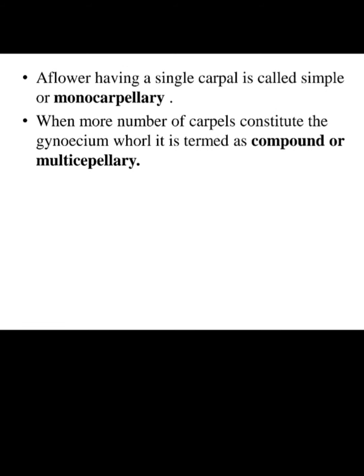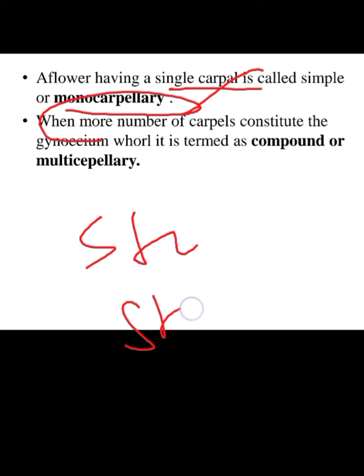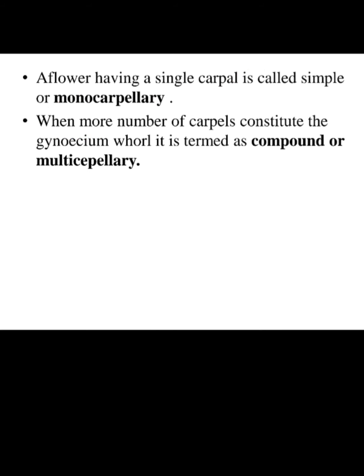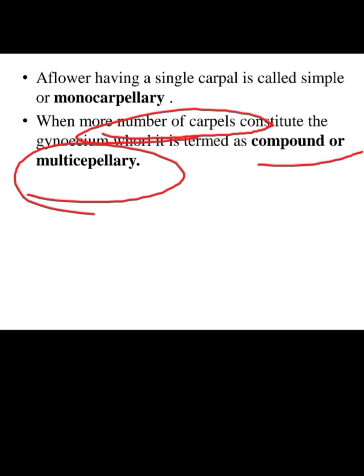A flower having a single carpel is called monocarpellary. If one carpel is present, that means a single pistil, a single female reproductive unit is present. Carpel means the constitution of stigma, style, and ovary. If these three are present in a single unit, a single carpel, it is called monocarpellary. If more carpels are present, these are called multicarpellary or compound carpellary.